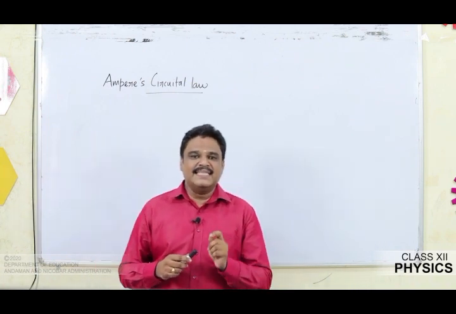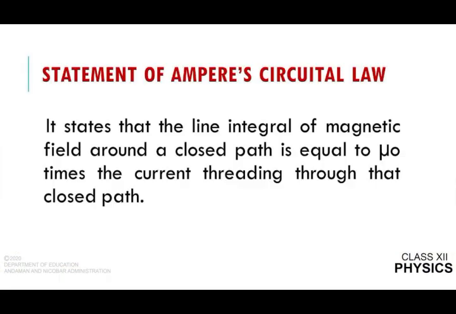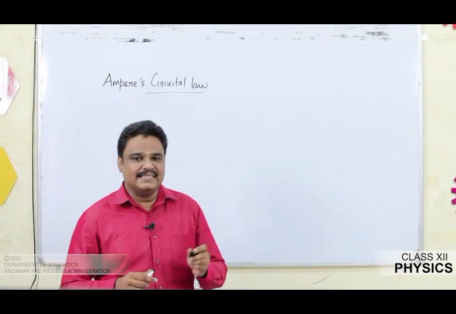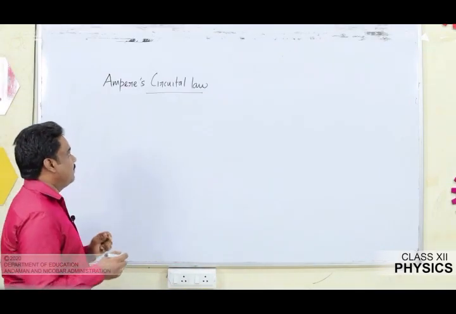So what the statement says, the line integral of magnetic field around a closed path is equal to mu naught times the current threading through that closed path. Once again I am going to repeat the statement. The line integral of magnetic field around a closed path is equal to mu naught times the current threading through that closed path.